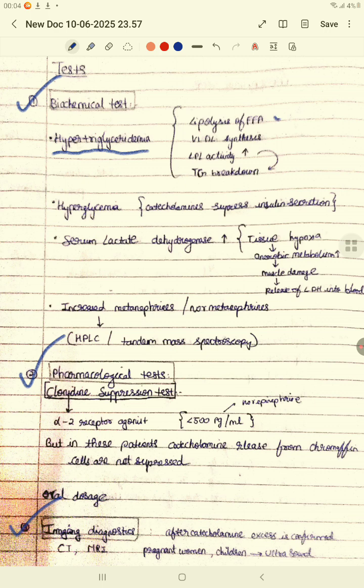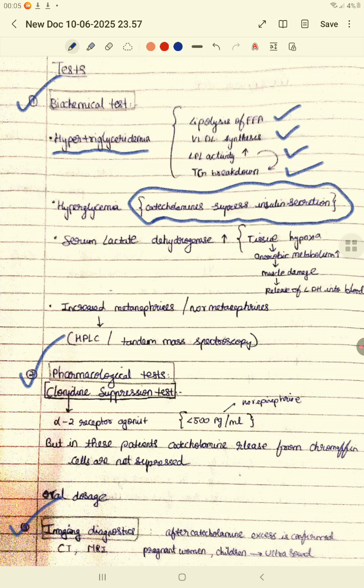You can see there is lipolysis of the free fatty acid, because of which VLDL synthesis increases and LPL activity increases, because of which there will be triglyceride breakdown. So this leads to hypertriglyceridemia. Now since catecholamines can also suppress the insulin secretion, there will be hyperglycemia as well. And we know that all these cells will have LDH, that is serum lactate dehydrogenase. Because in this condition there is tissue hypoxia, anaerobic metabolism will be taking place, muscle damage will be there, and there will be eventual release of LDH in the blood, right? So that is the third condition.